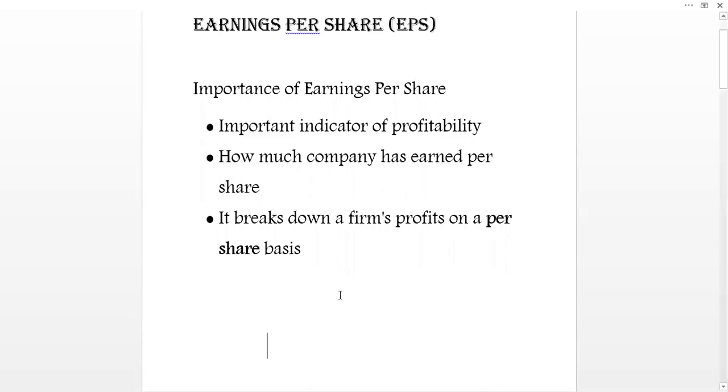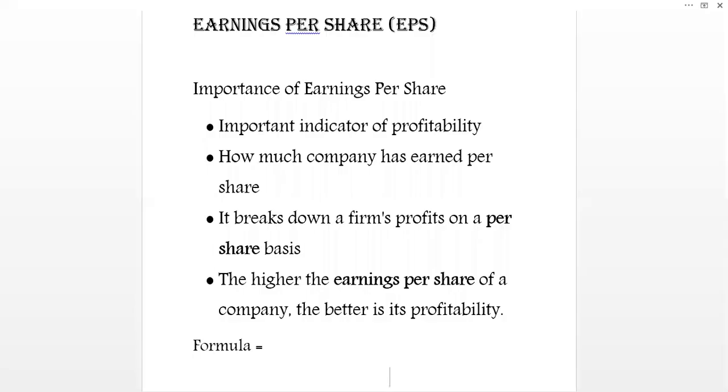And that is why the formula for calculation of earning per share is easy, and the higher the earnings per share of a company, the greater its profitability is. That is the reason why earning per share is considered as one of the important aspects of profitability of the firm.